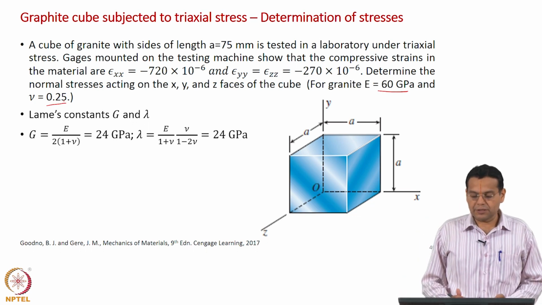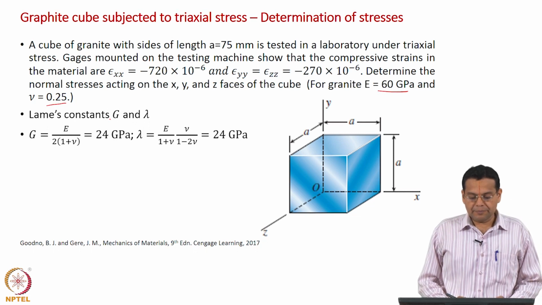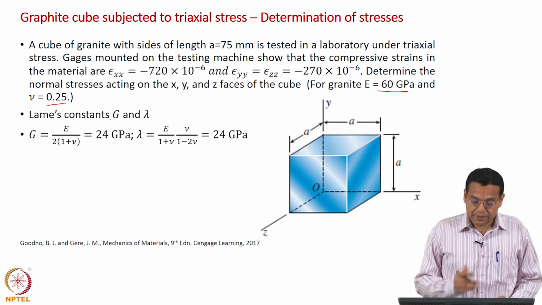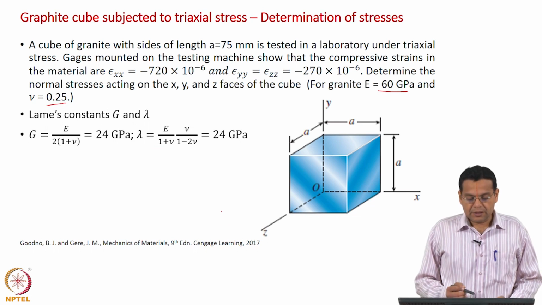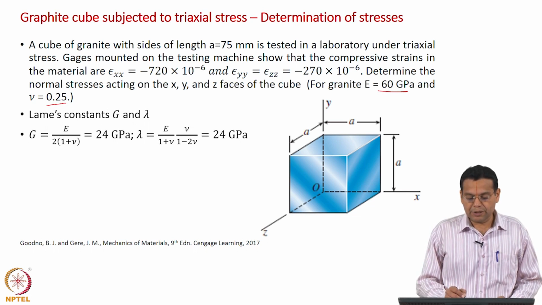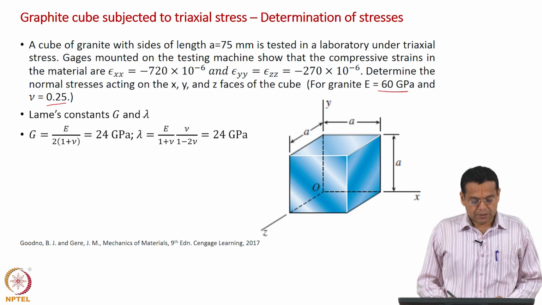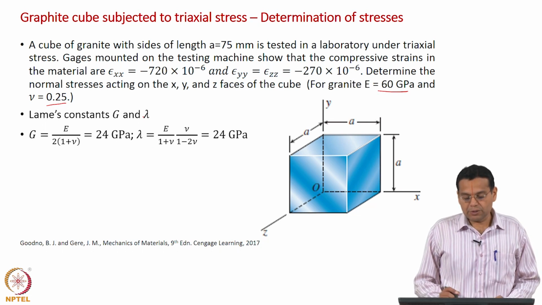If you substitute, you will get 24, and of course the unit is the same as E, gigapascal. Lambda, if you substitute in its expression, E is known, nu is known, you will get 24, with the unit again gigapascal. So, G is 24 gigapascal, lambda is also 24 gigapascal.